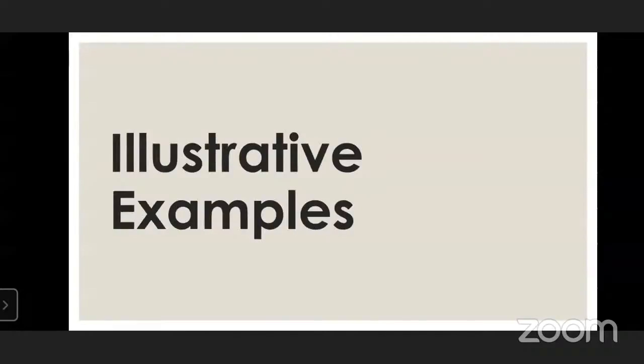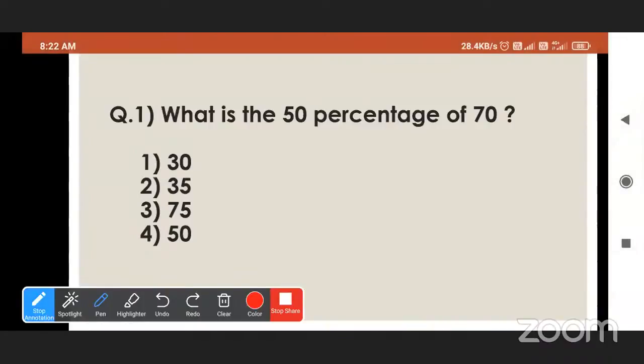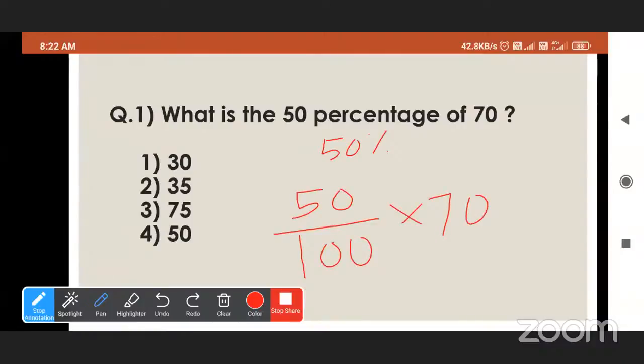Now we will see some examples. Question number 1. What is 50% of 70? 50% is already given out of 70. So 50% means 50 upon 100, and we will multiply it by 70.